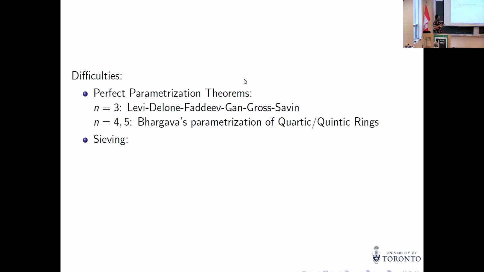And similarly, the second problem that comes up is sieving. Once you have a nice parameterization theorem for rings, you sieve out the elements that you are not interested in. For n equal to 3, this was done by Davenport and Heilbronn. For n equal to 4 and 5, this was done by Bhargava.